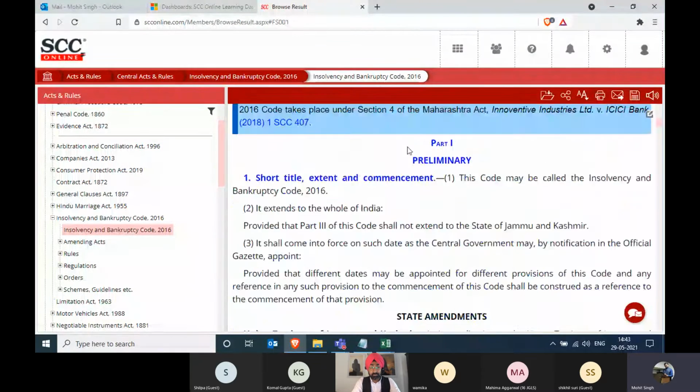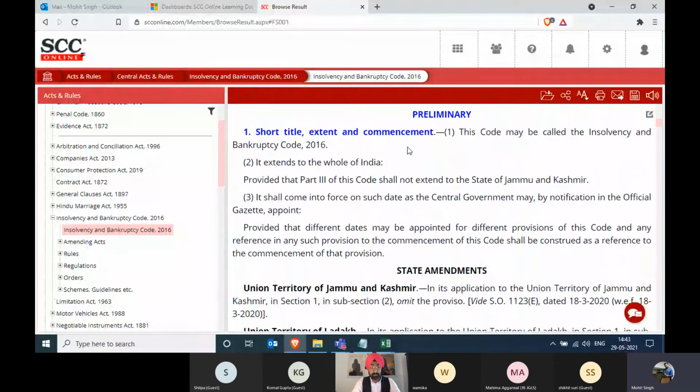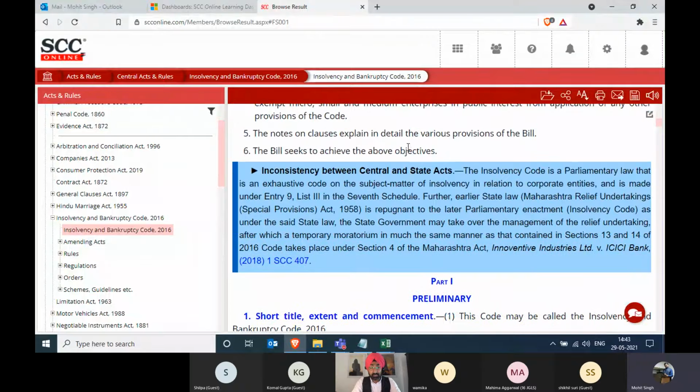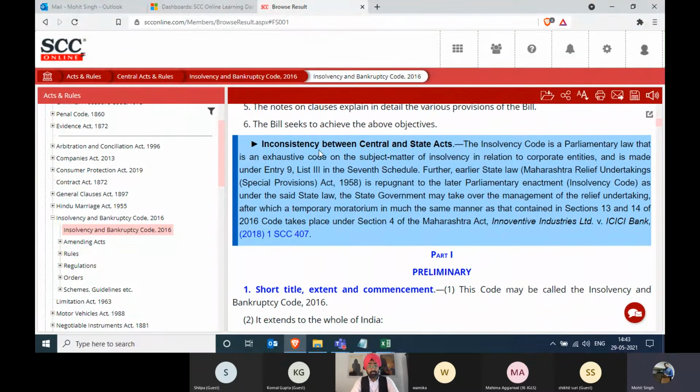There you go. And starting, scroll down. Just what was that above that? There was something above that, right? Just show me that. Yeah, this one. Inconsistent. So this is about inconsistencies between central and state act.